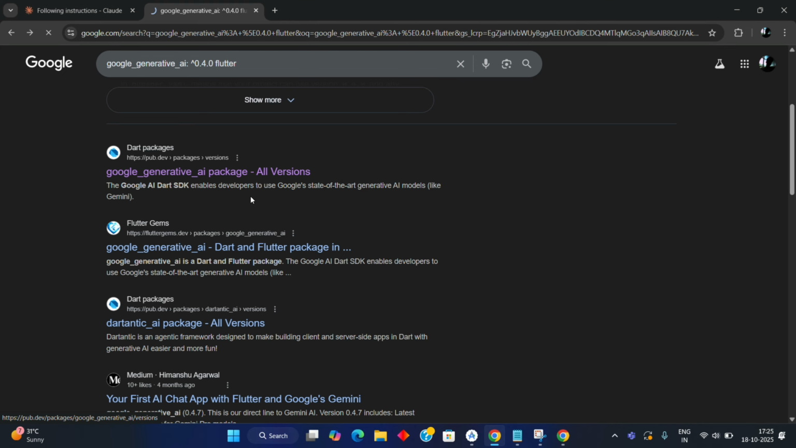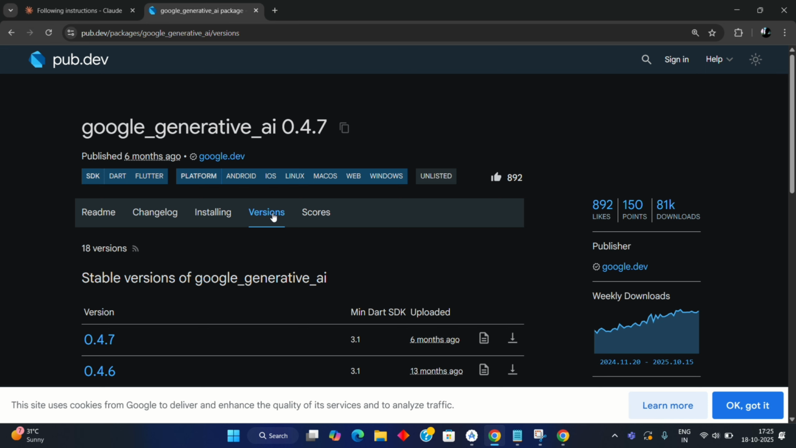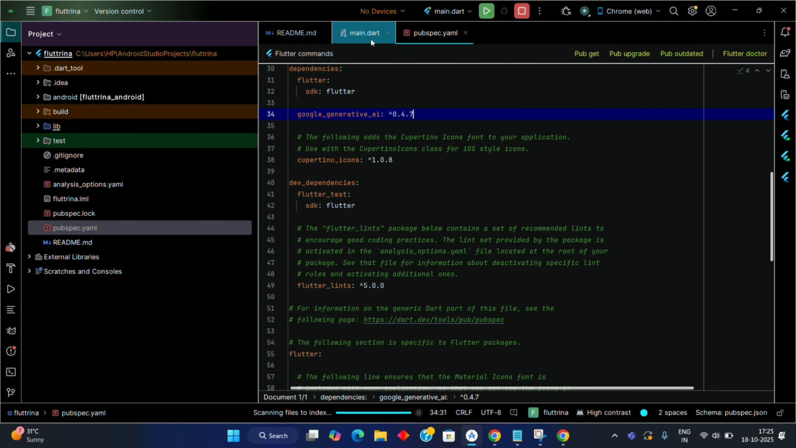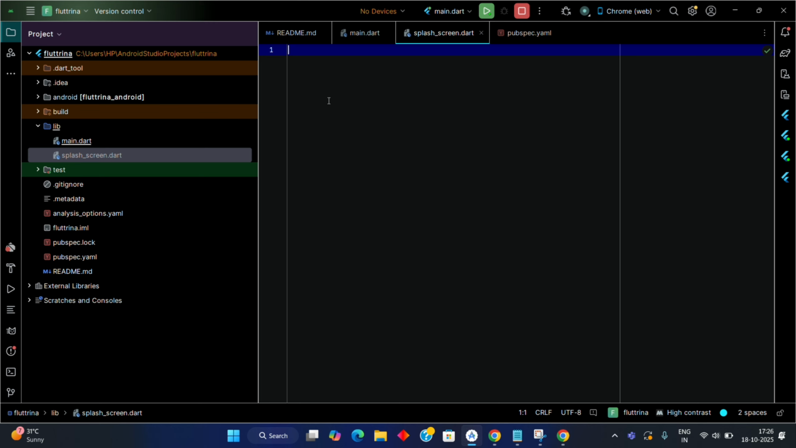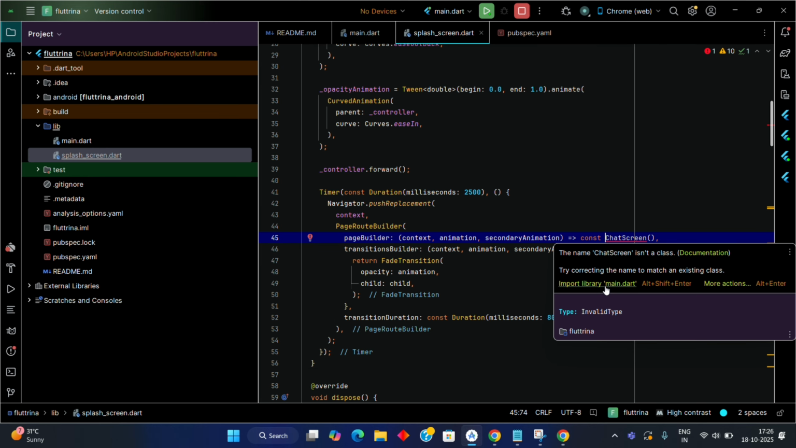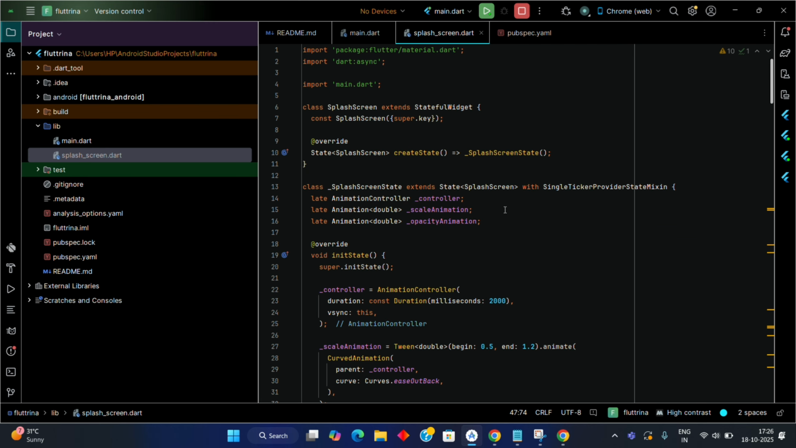Turns out I forgot to add the google_generative_ai dependency. Added it. Half the errors gone. The rest vanished once I dropped in the splash screen code. Imported everything, no red squiggles. W moment. Then came the magic key.